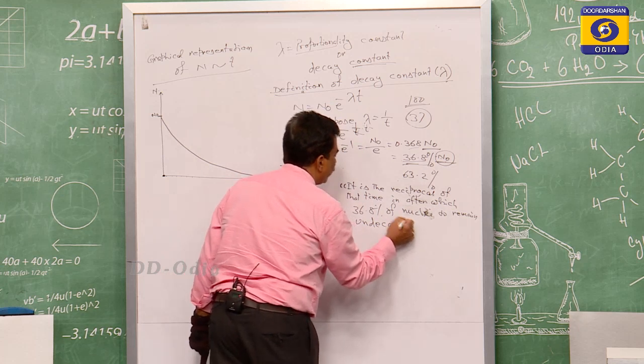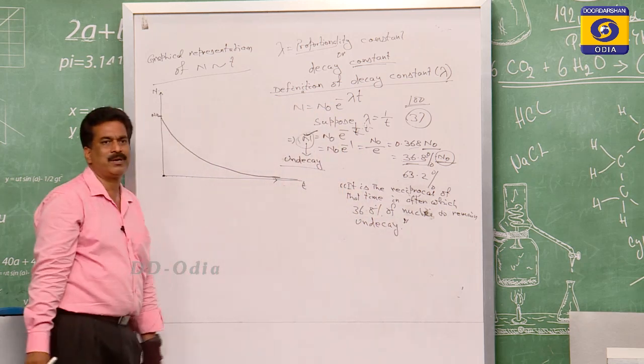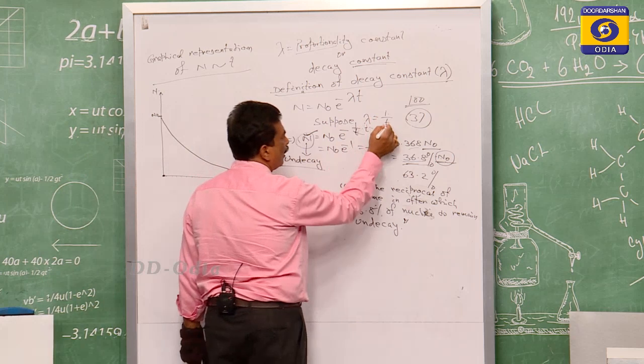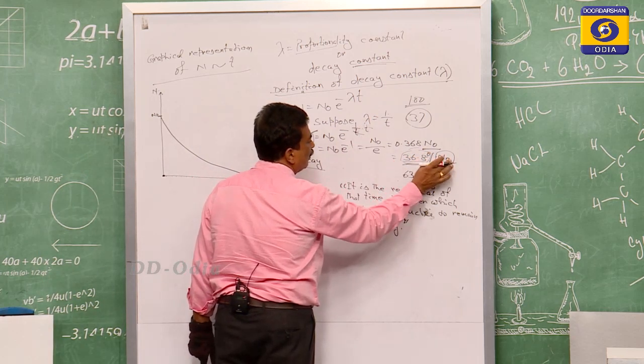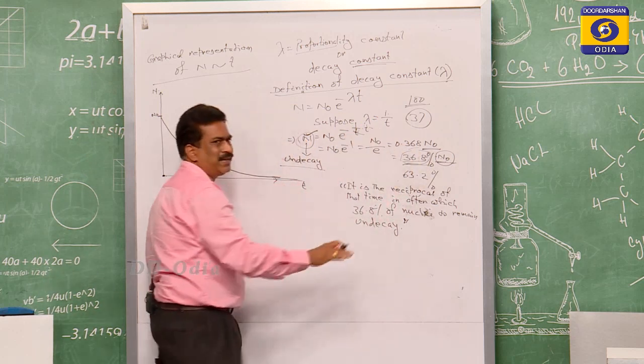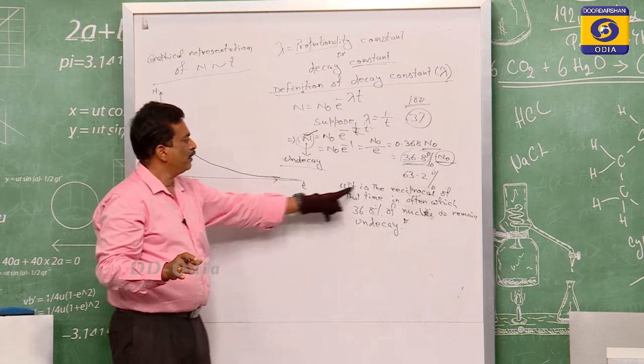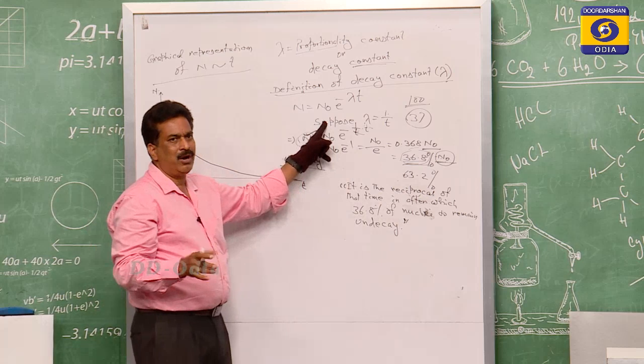This is one type of definition. The reciprocal of that time in which 36.8% of the nuclei are present is known as lambda.